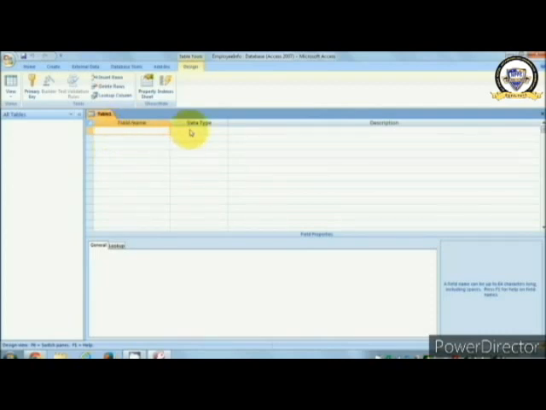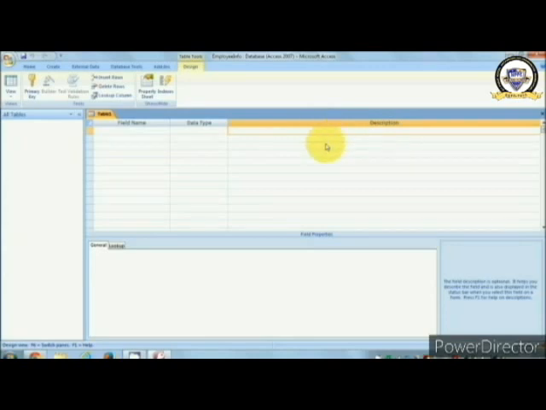Data type means the form in which your columns will take the input. I will describe the database in detail later, and the description is also given. What if you want to give any description regarding the table?